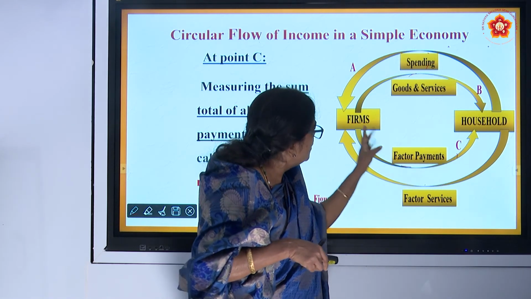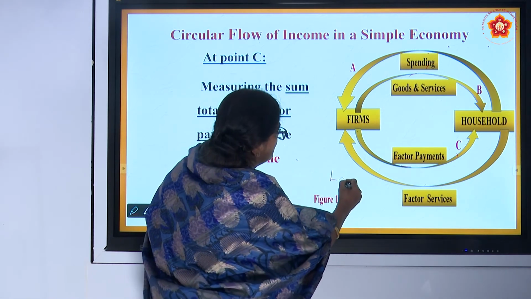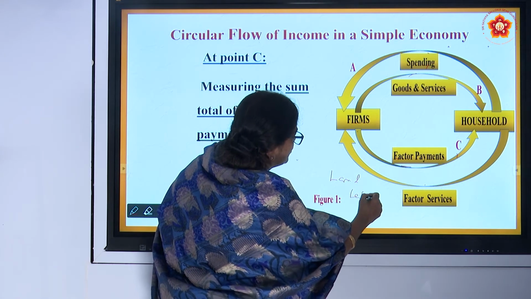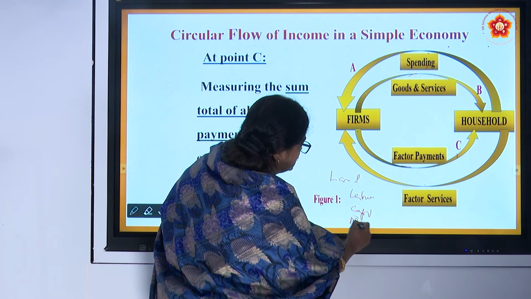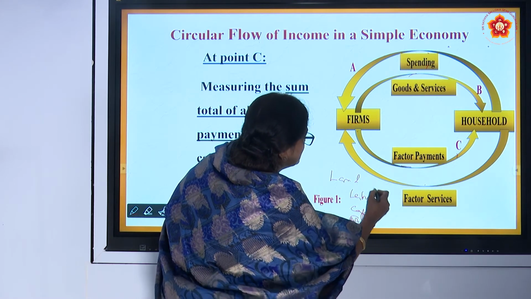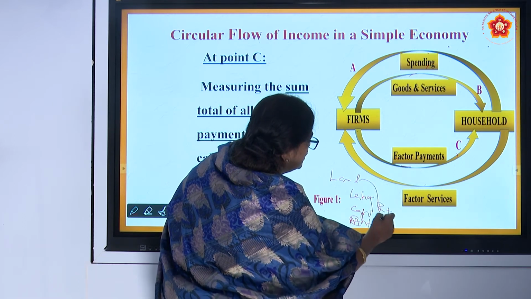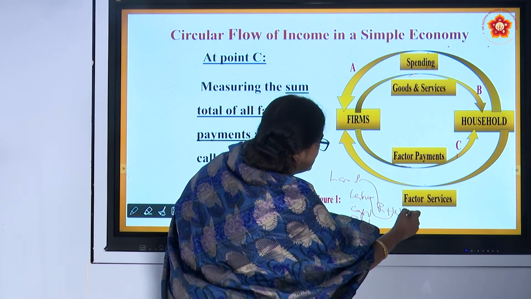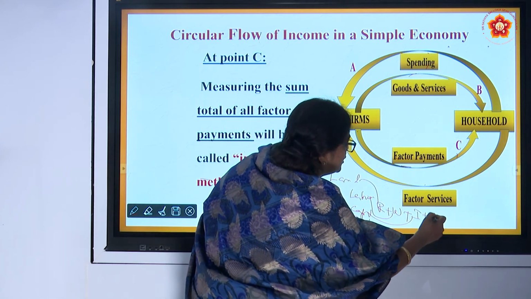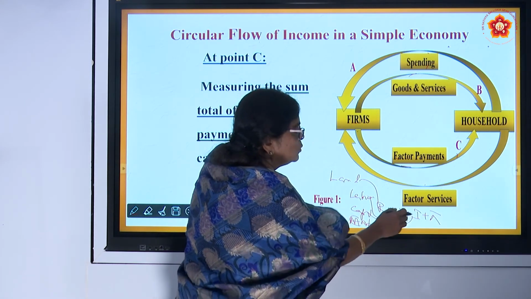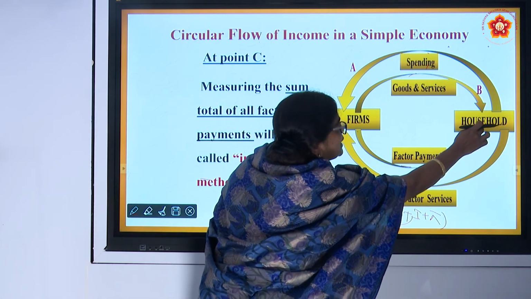The firm is paying for all the inputs. What are the inputs? Land, labor, capital, and management or entrepreneurship. Therefore, land rent (R) plus labor wage (W) plus capital interest (I) plus entrepreneurship profit (pi). Therefore, R plus W plus I plus pi is all received as aggregate income.